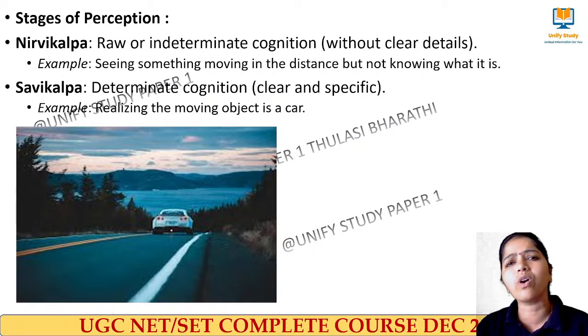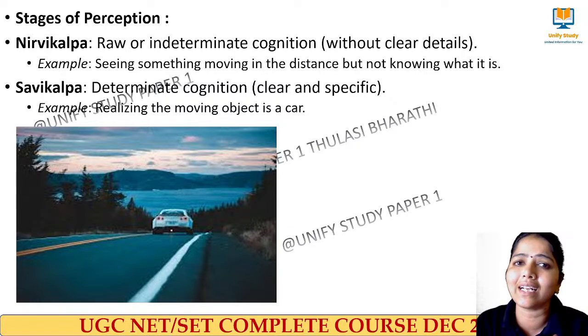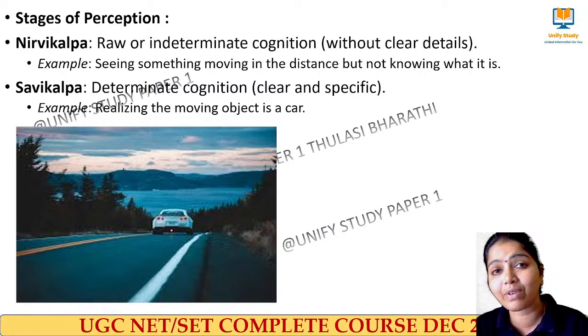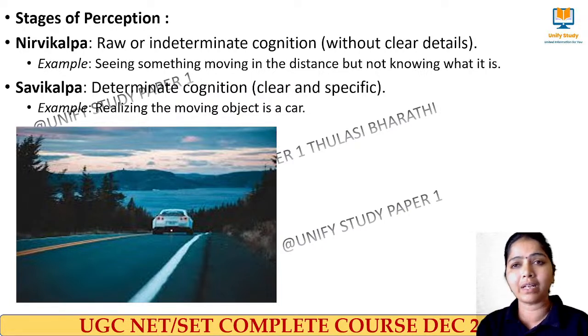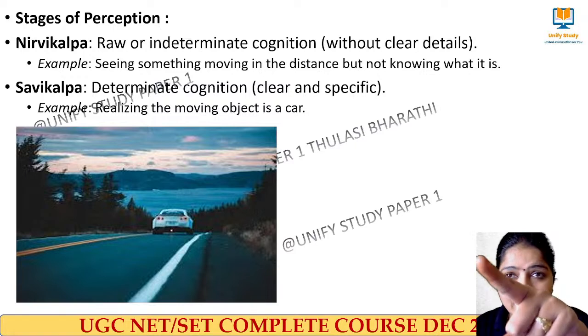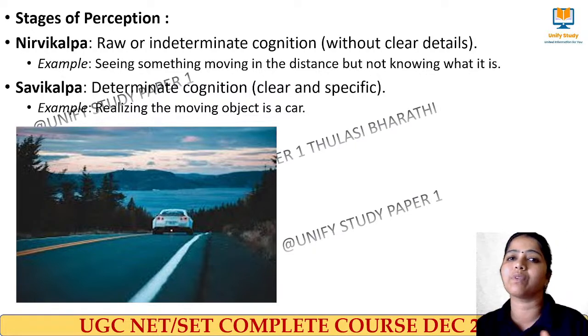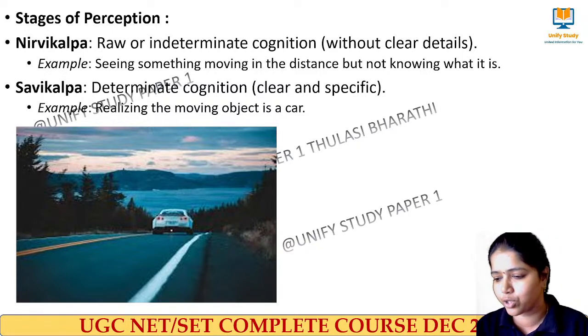Nirvikalpa stage means without any knowledge about it, without having any clear data about it. When I say something, then it is a nirvikalpa stage of perception, the very first stage of perceiving something. But when I am able to recognize that it is a car, I can recognize what it is, and when I gain some knowledge, then we call it Savikalpa stage of perception.